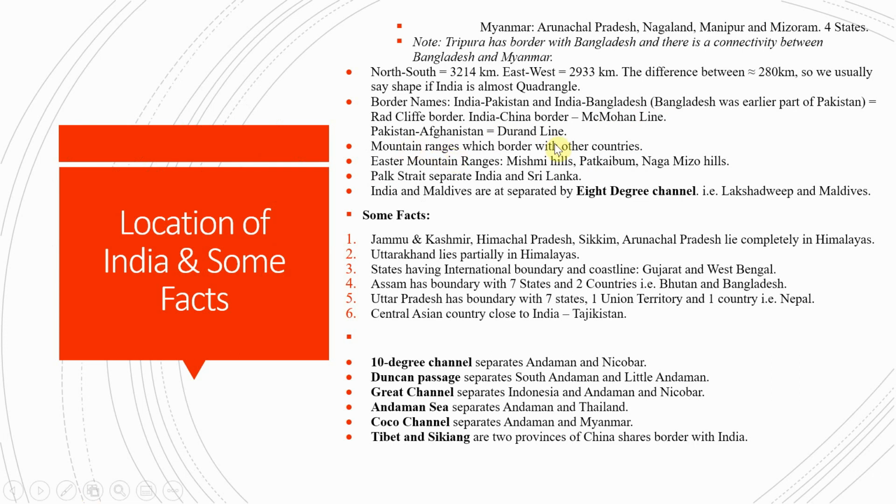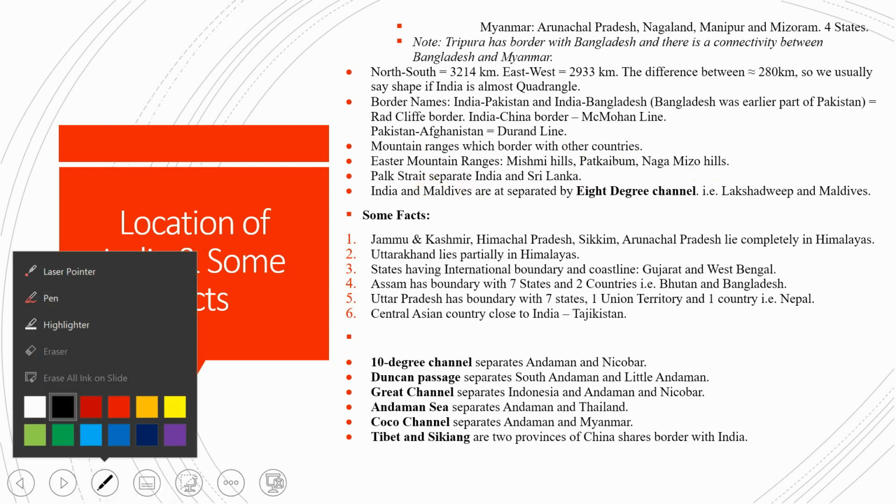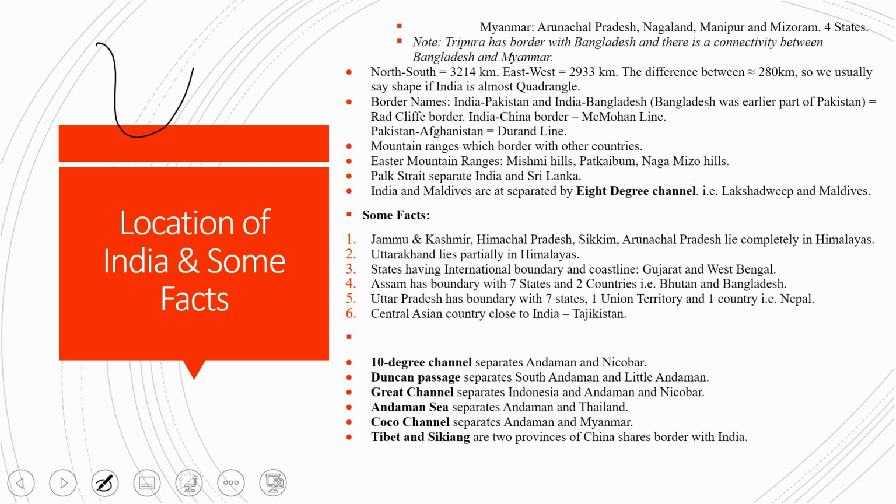Our mountain ranges which border other countries are the eastern mountain ranges, that is Mishmi, Patkai, Naga, Mizo hills, and these border other countries. And the Palk Strait, this is our country and this is Sri Lanka. So this is your Palk Strait, and it is the connectivity between India and Sri Lanka.